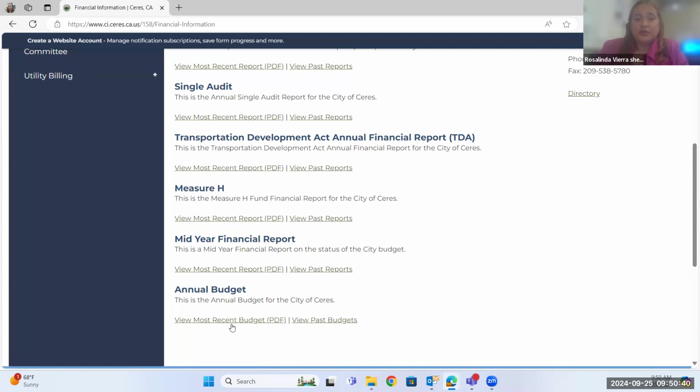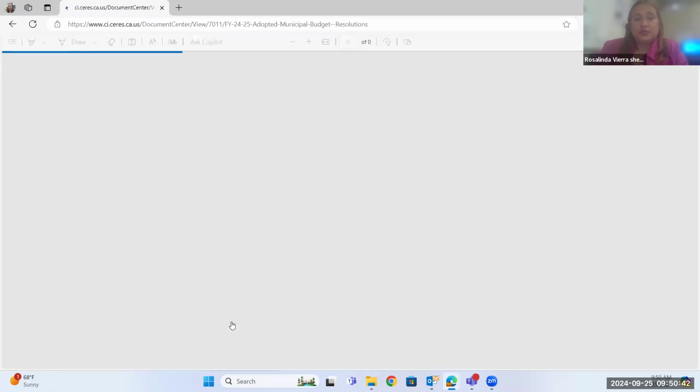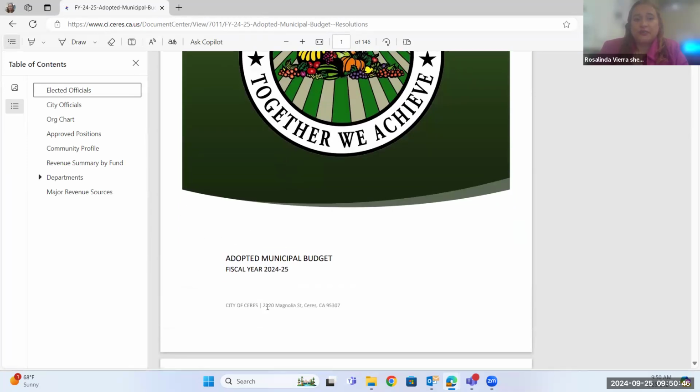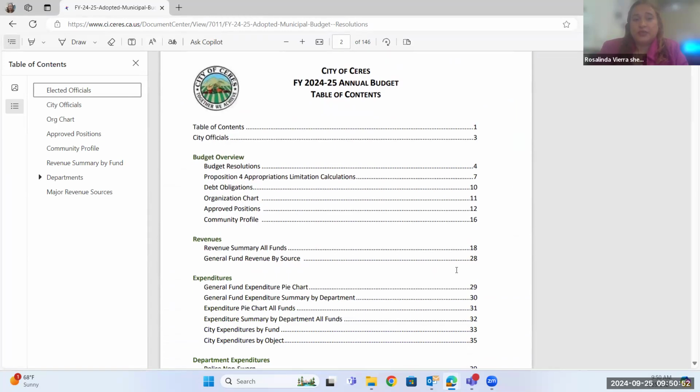I'm going to go here to the annual budget. This is the actual budget, all 148 pages. You'll see right here it was approved for the fiscal year. This is the one that was adopted. It goes over the table of contents, and for today I'm just going to stick to the budget overview. That's all I'm going to go over in this video. I will go over the other areas in a different video, so I just want to make sure you know where I'm going to be going.